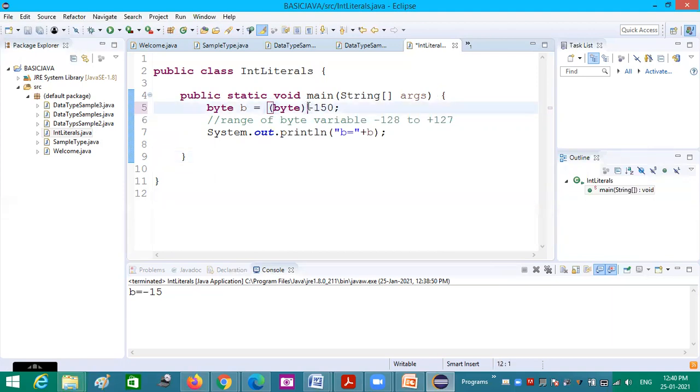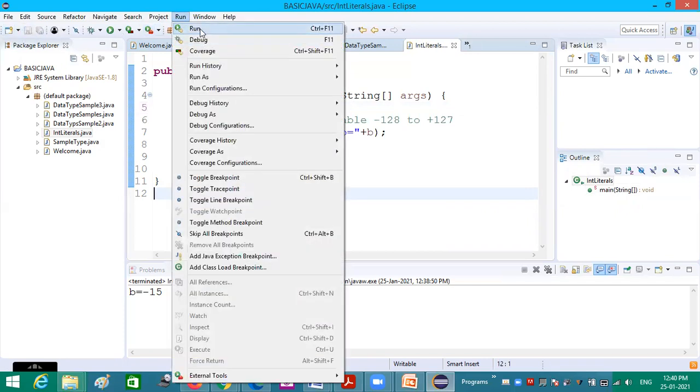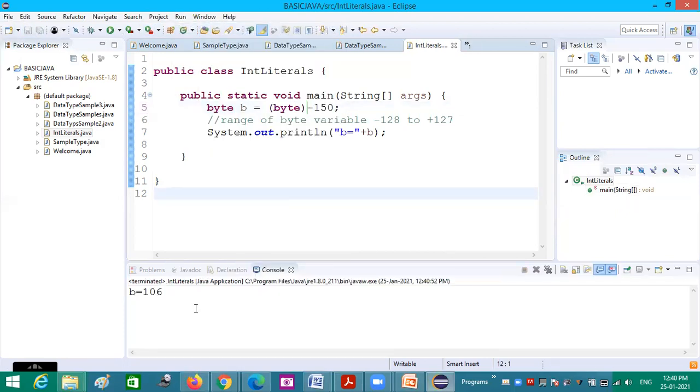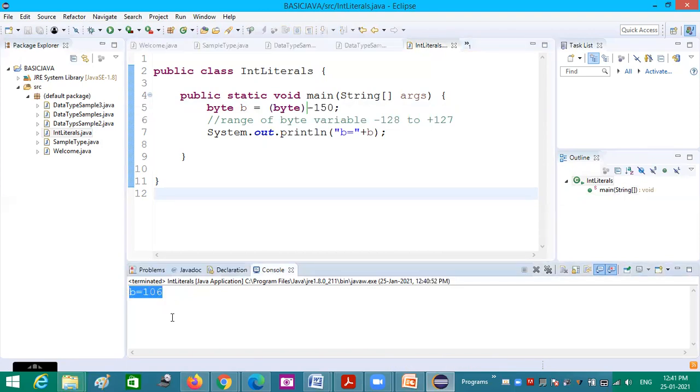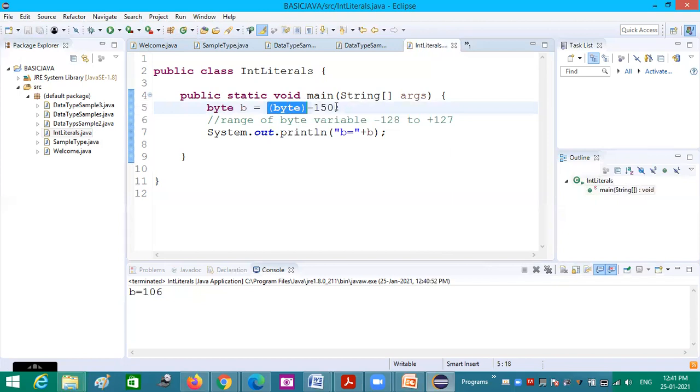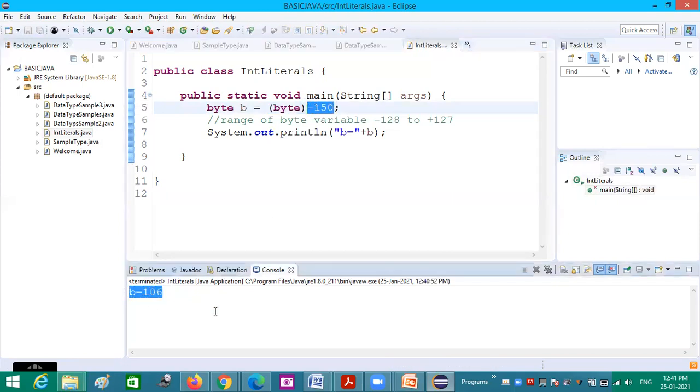I am typecasting this minus 150 into byte, and trying to store it in a byte variable. In this case, the result printed is 106. You could see, 150 can in no way be represented in an 8-bit byte variable, because to store 150 we need more than 8 bits. So it truncates the remaining bits, and only the values up to 8 bits are printed here. So even if we typecast, the original value we expect will not come.